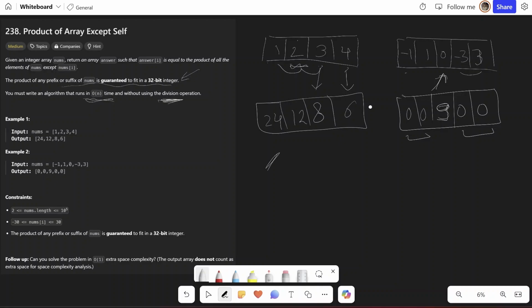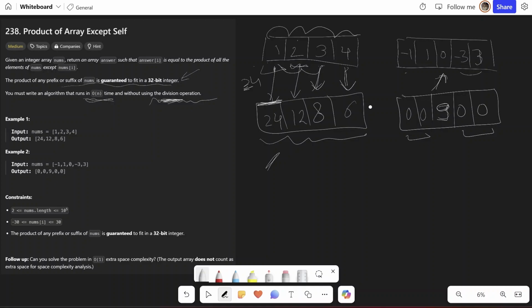So if we had the division operator, we would just multiply all the numbers in the array, and for each place just divide it by the number at that place. So for example, the product of this would be 24, and I would just keep on dividing 24 with the number at that place. So 24 by 1, 24, 24 by 2, 12, 24 by 3, 8, 24 by 4, 6. So we can't directly do that because it is given that we can't use the division operator.